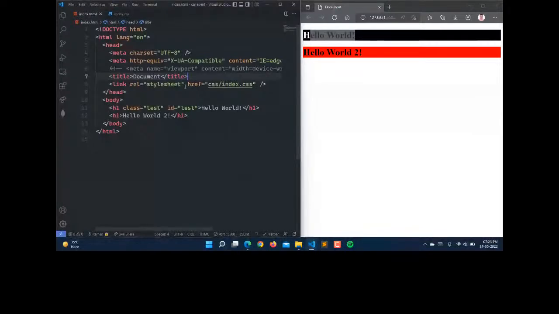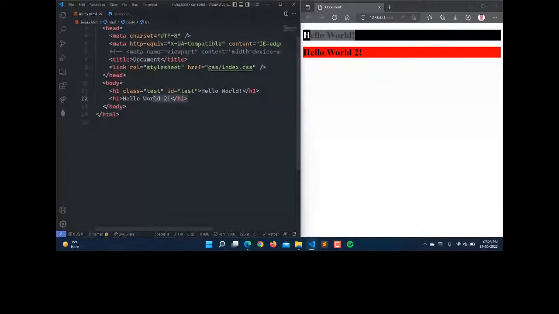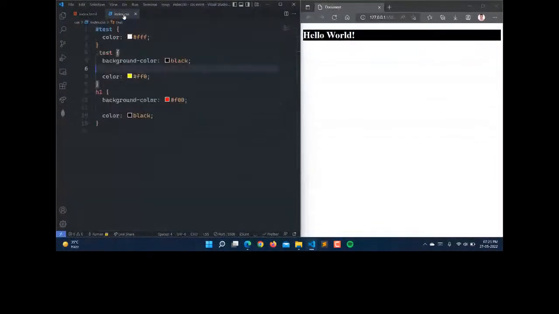Let's stay with that. Now let's see the border property first, how we can define the border. So let me comment this h1 tag, and let's go to the CSS. Here I will be using a class. The other I am removing, or just commenting it. So here I'm using this one class, and now I have to define the border.